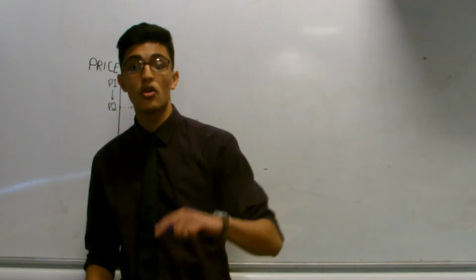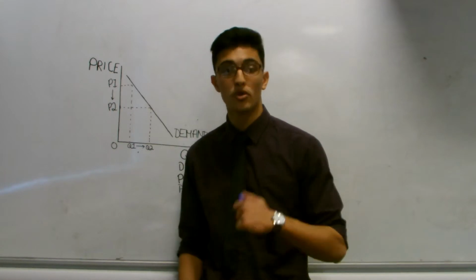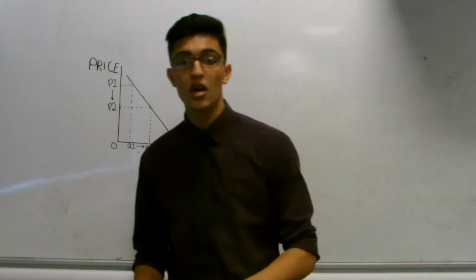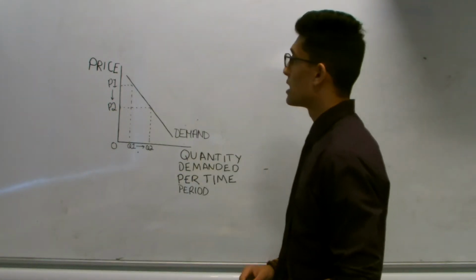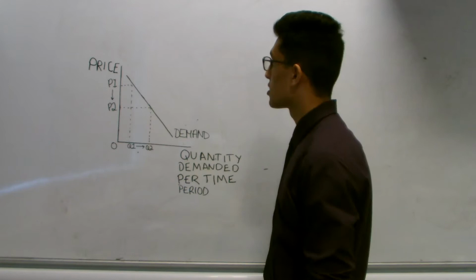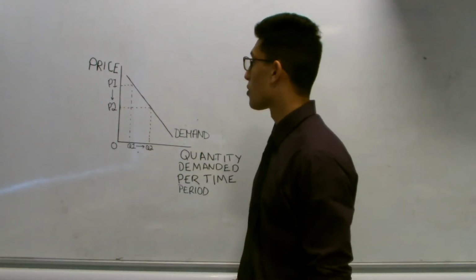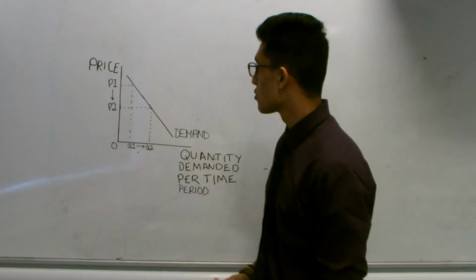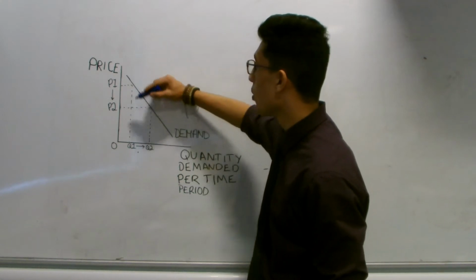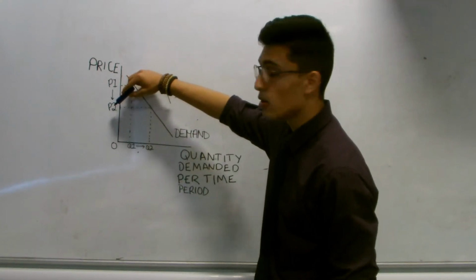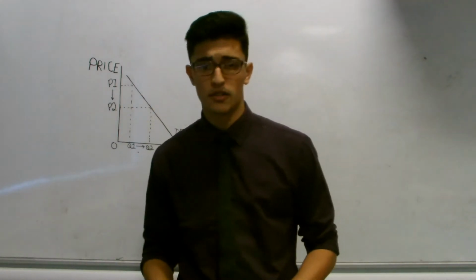Now it's important to note the law of demand. The law of demand states that as a good's price falls, more is demanded. Now we can represent the law of demand on a demand curve. Take for example strawberries. The price of strawberries starts at P1. The price of strawberries falls to P2. At first the price was P1, the quantity demanded was Q1. When the price falls to P2, quantity demanded is Q2. So this here is showing the law of demand.